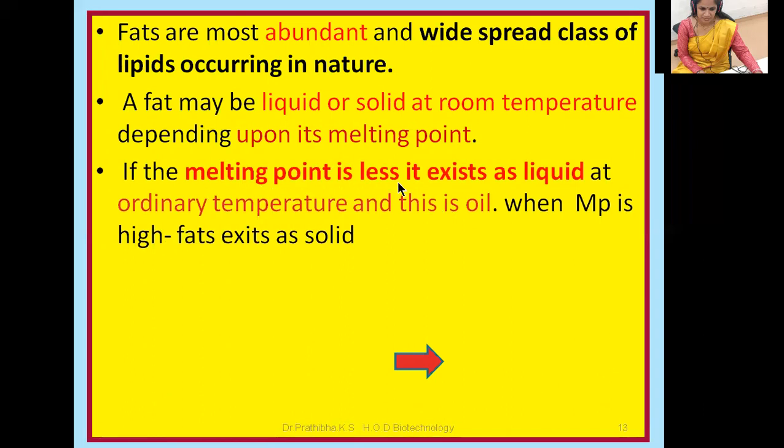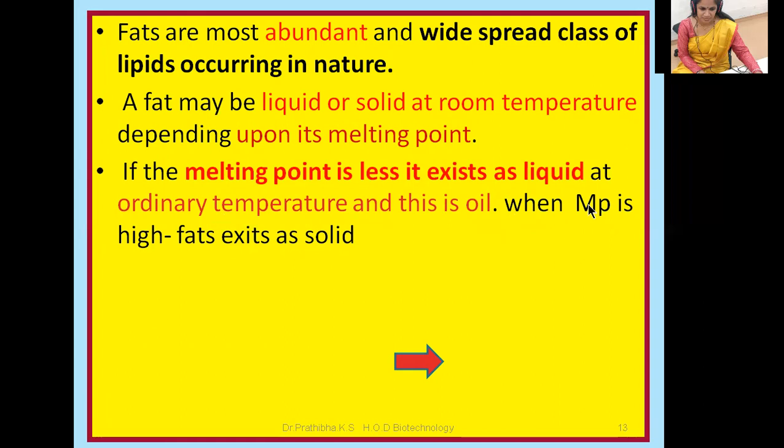The melting point is low if it exists as liquid at ordinary room temperature, and this is oil. When in room temperature condition, if that fat is liquid, then that will be oil. When the melting point is high, the fats exist as solid.